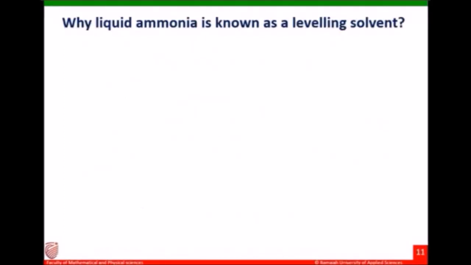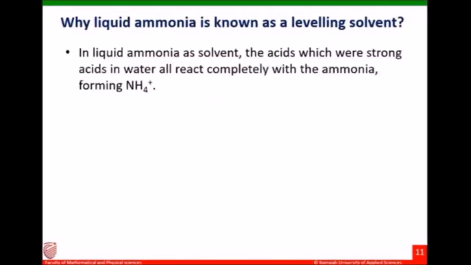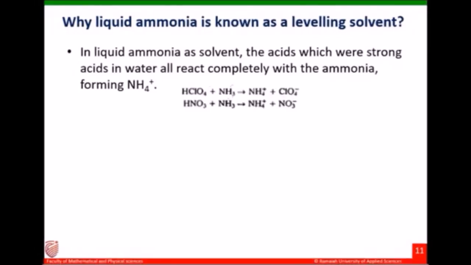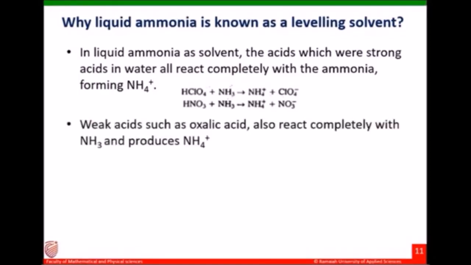Now, why is liquid ammonia known as a leveling solvent? If you use liquid ammonia as a solvent and you try to dissolve any mineral strong acids, they will completely react with ammonia and form ammonium ion, irrespective of the nature of the strong acid. Whether it is hydrochloric acid or nitric acid, they all form ammonium ions. Only ammonium ions when they react with ammonia.